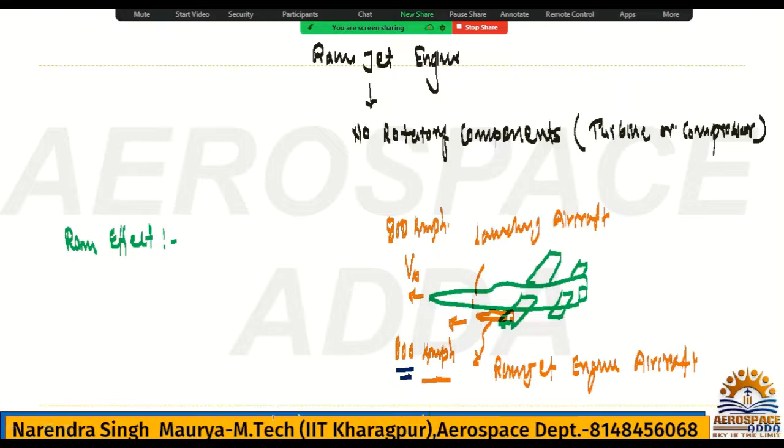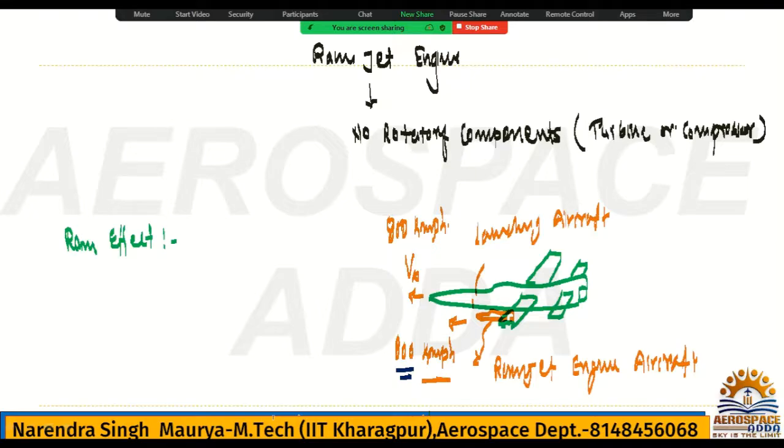Because of this effect the pressure will rise, and that high pressure will be there in the combustion chamber. So proper combustion may occur, you will get jet velocity, and with the help of the jet velocity you will have thrust for the ramjet engine aircraft, and it will fly and hit the target. Sometimes missiles and rocket systems use this ramjet engine.